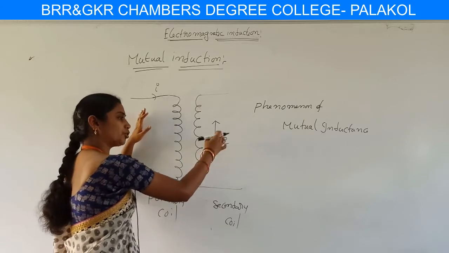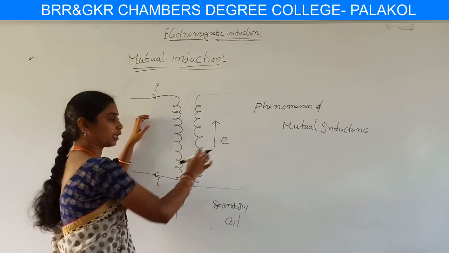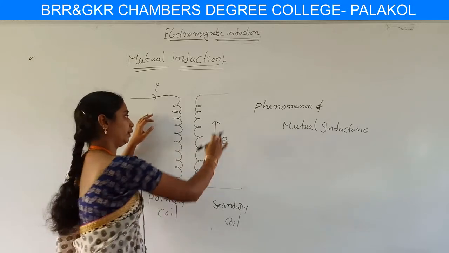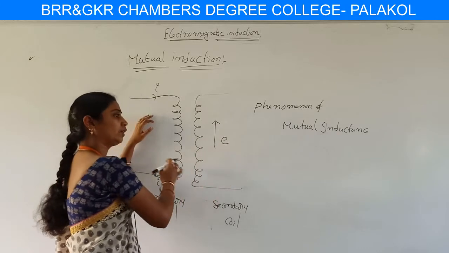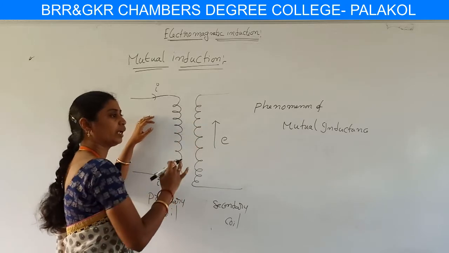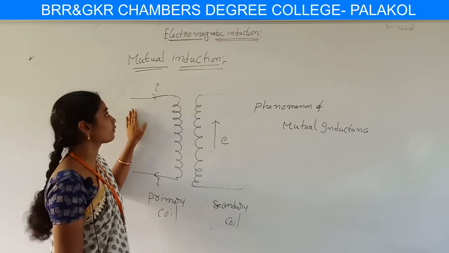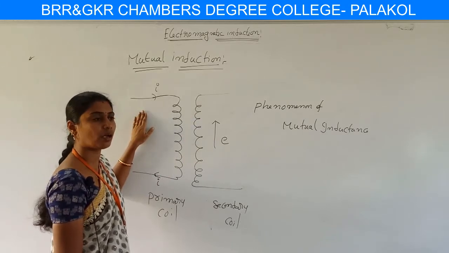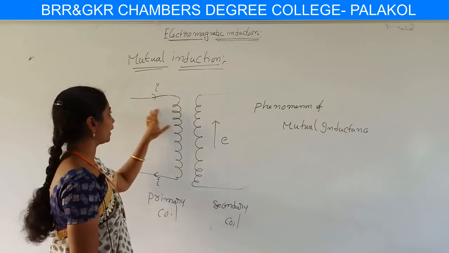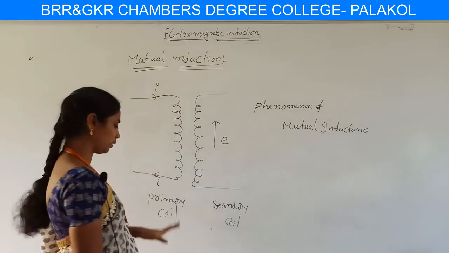But the induced EMF in the secondary coil is lost whenever the current in the circuit is lost. This is the difference between the primary coil and the secondary coil. The induced EMF in the secondary coil is lost with time as the current is lost, which cancels the EMF in it. Hence this is the difference between the primary coil and the secondary coil. So this phenomenon is said to be mutual inductance. I hope you are following the mutual inductance. Then we go for the coefficient of mutual induction.